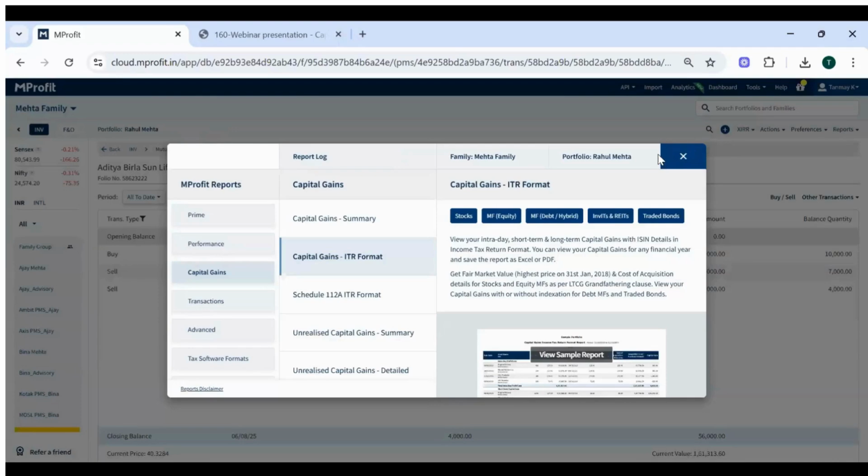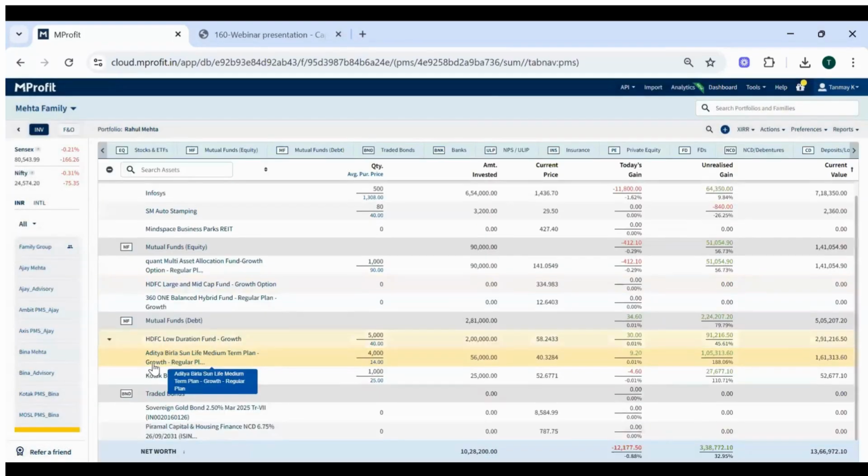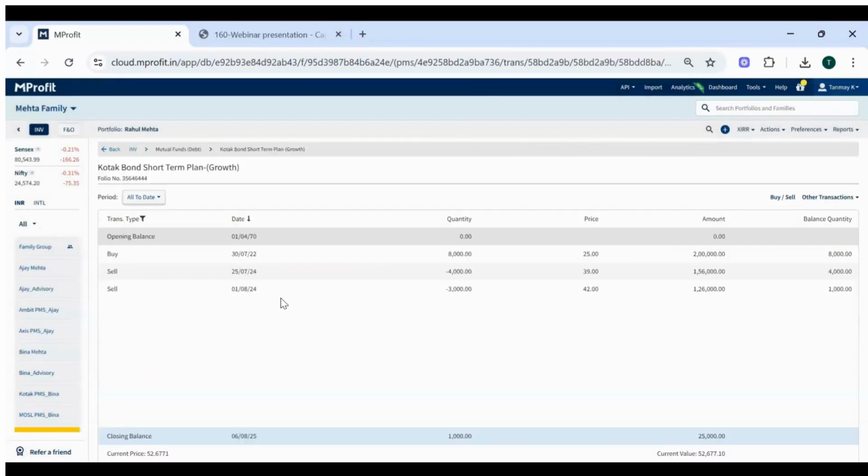Let's take one more example of another fund, Kotak Bond Short-Term Fund, where again the fund is purchased before 1st April 2023, but sell is after July 2024. Now, in this case, the criteria is different. If the holding period is less than 2 years, then it's a short term. If the holding period is more than 2 years, then it's a long term.